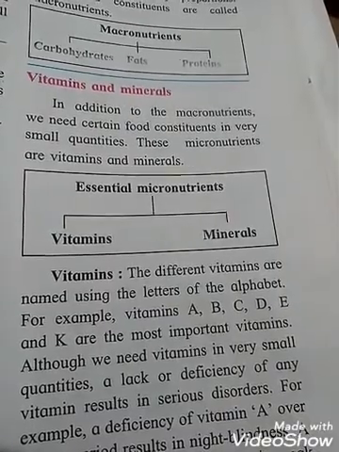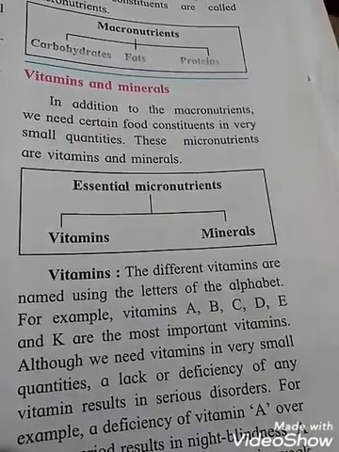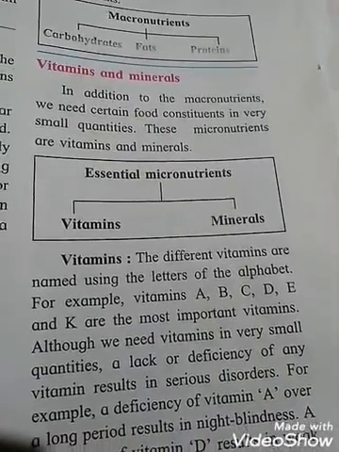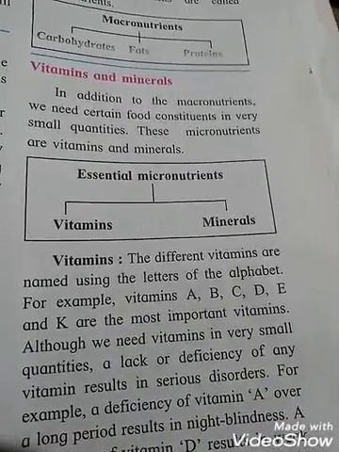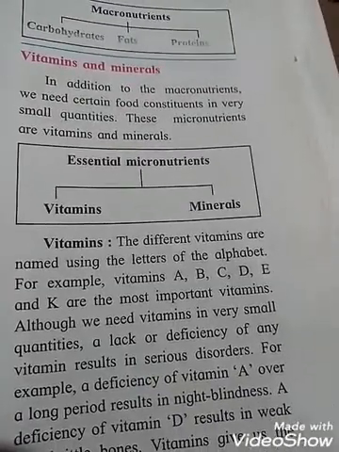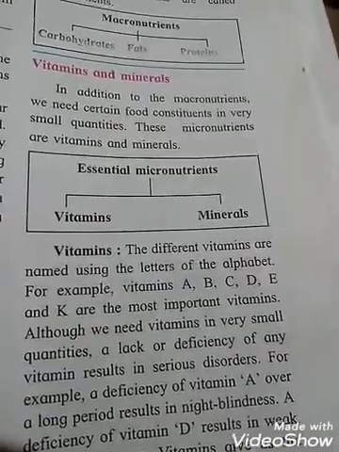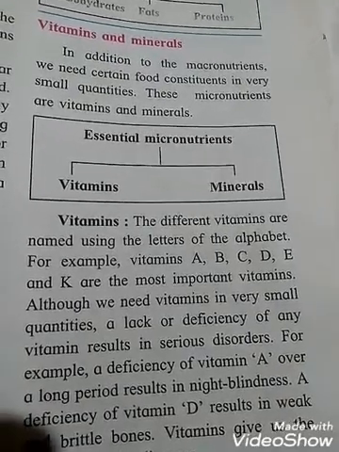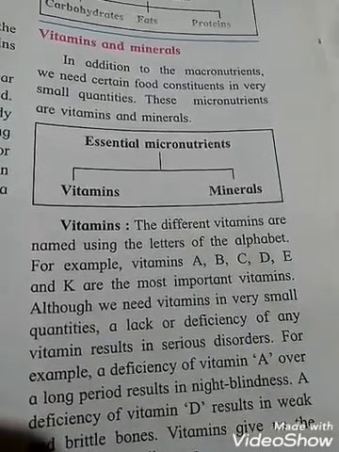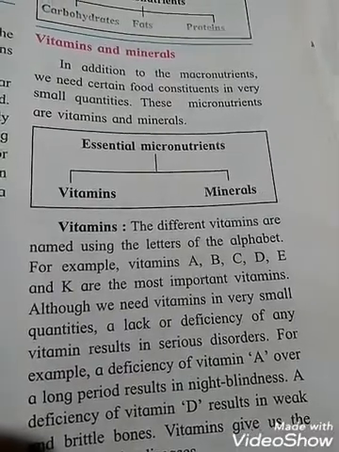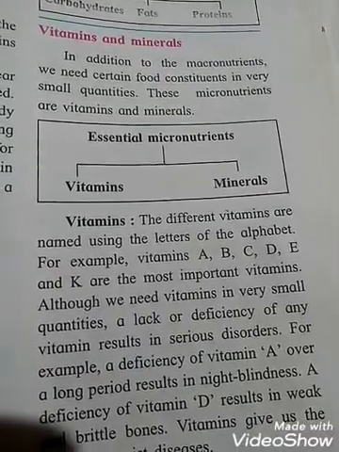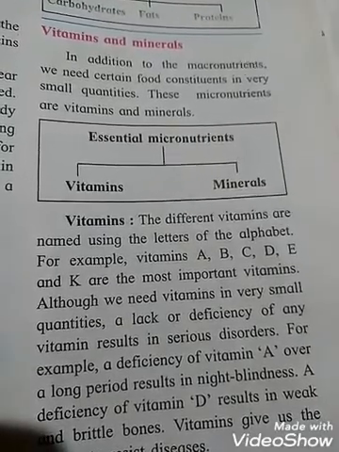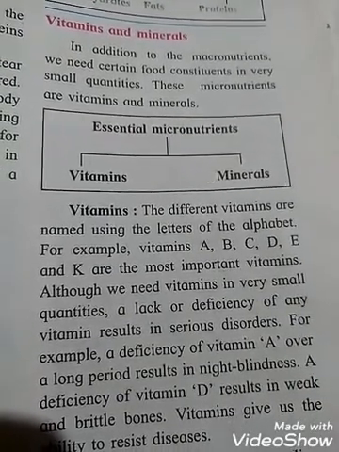Students, micronutrients means what? Small amounts of nutrients required by our body. Essential micronutrients are vitamins and minerals. Vitamins. The different vitamins are named using letters of the alphabet. For example, vitamins A, B, C, D, E and K are the most important vitamins.